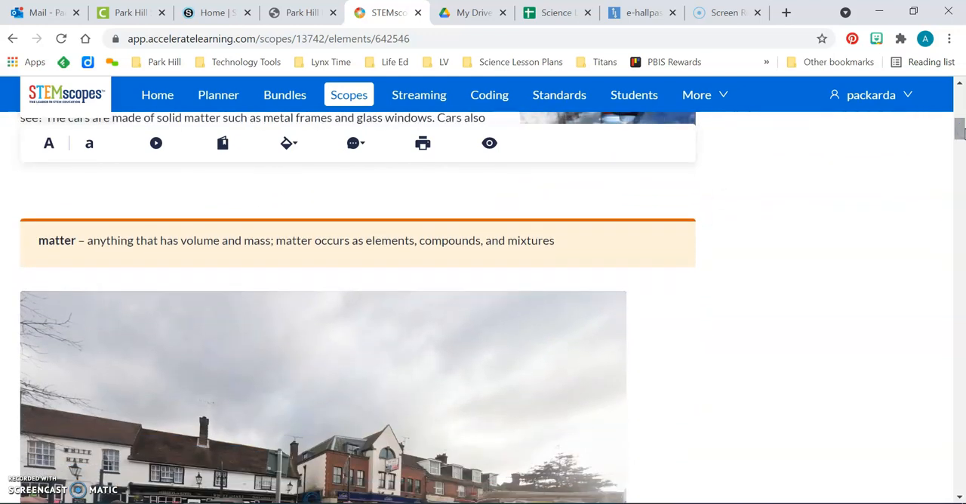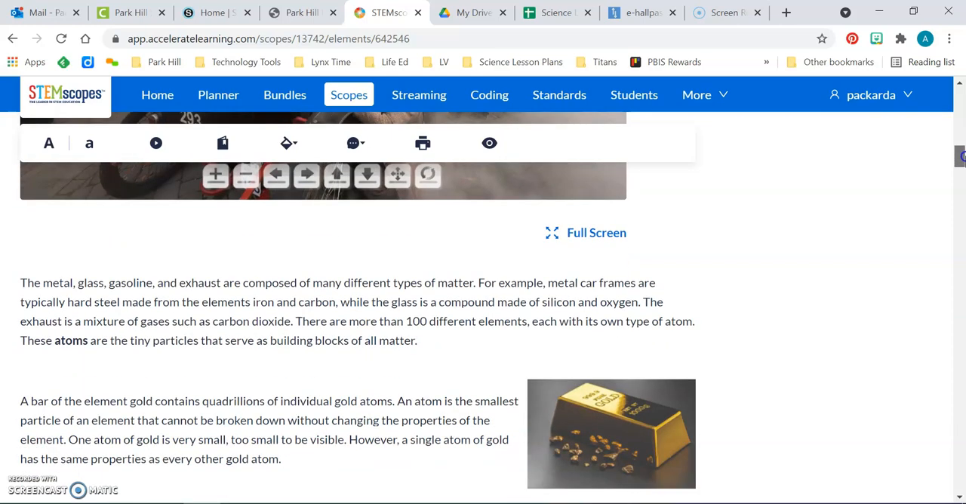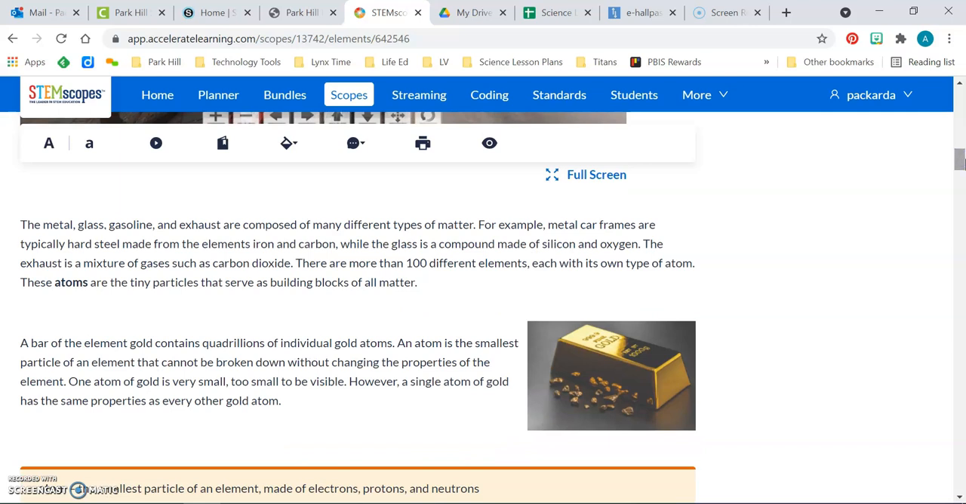So vocabulary term, matter: anything that has volume and mass. Matter occurs as elements, compounds, and mixtures. The metal, glass, gasoline, and exhaust are composed of many different types of matter. For example, metal car frames are typically hard steel made from the elements iron and carbon, while the glass is a compound made of silicon and oxygen. The exhaust is a mixture of gases such as carbon dioxide.